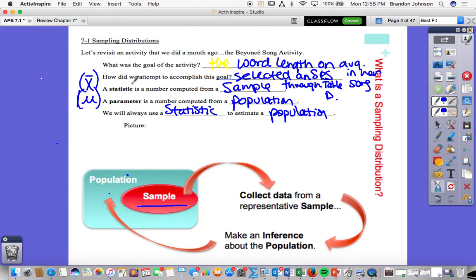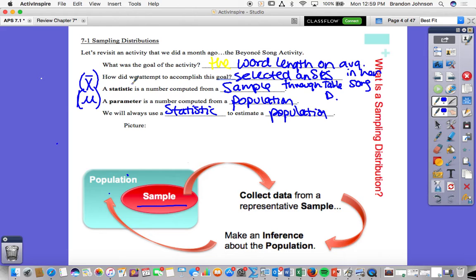Mary Martha was right. When we used table D, we actually got 3.21, which was much closer to my true mean, right? So I sampled and got a mean of 3.21. This mean we would call what? The actual X bar, right? Which is a statistic or parameter? Statistic. Are you getting this? Okay. What was my parameter? The 3.53, right? Mu. There you go.